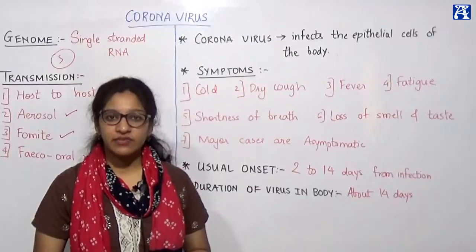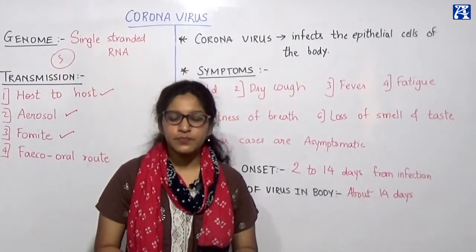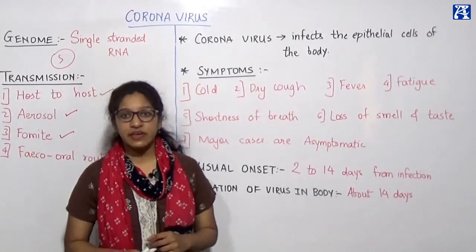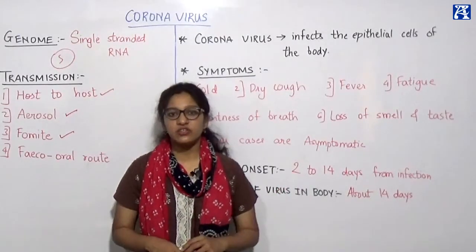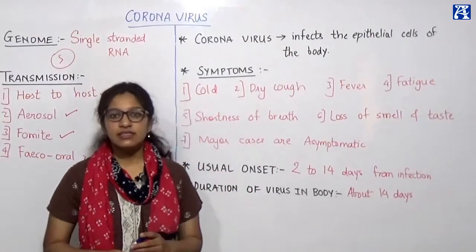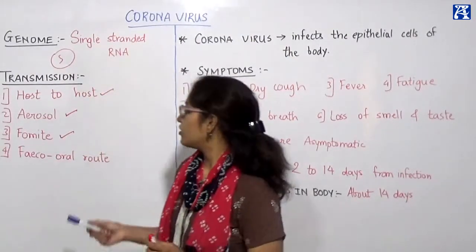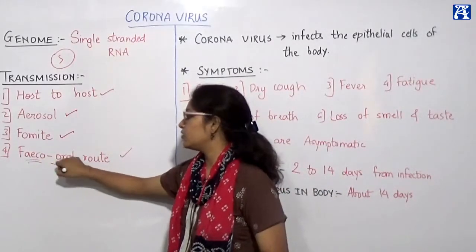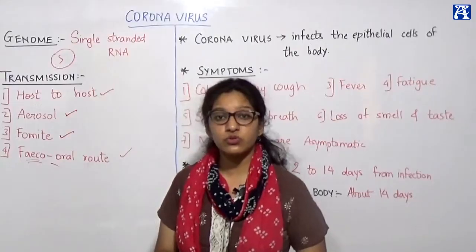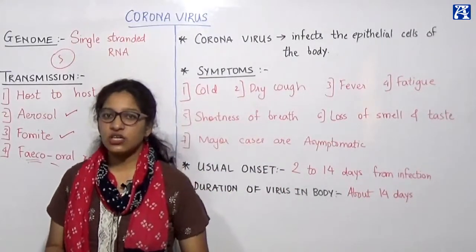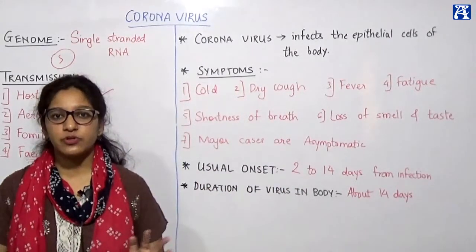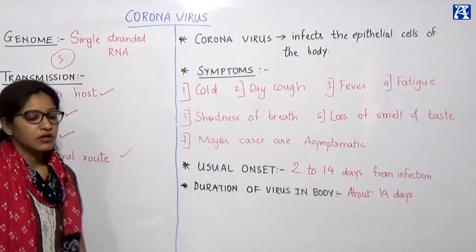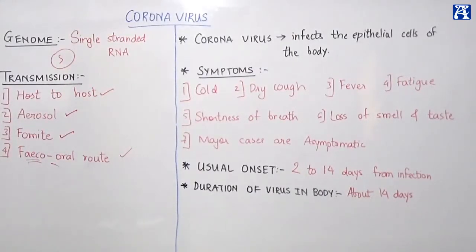Now water is something that everybody needs. Nobody can run away from water. Now this water, if it is infected with the virus, obviously a large group of the population will contract the disease, right? So that is your number 4, fecal-oral, that is, the feces gain entry into drinking water or usable water routes, and that is how the virus is transmitted from person to person on a large scale, right? So this is how the transmission of coronavirus takes place: host to host, by aerosol, fomite and fecal-oral.